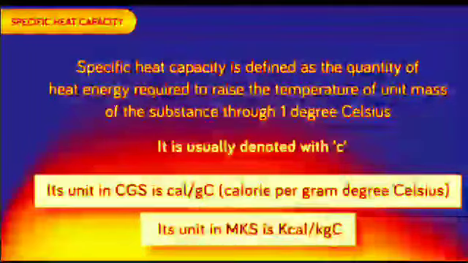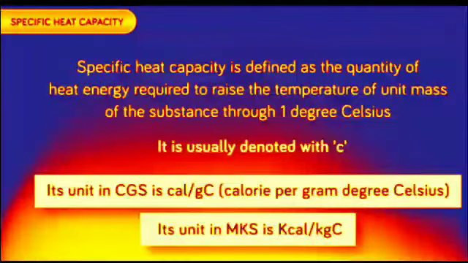Specific heat capacity. Specific heat capacity is defined as the quantity of heat energy required to raise the temperature of unit mass of the substance through 1 degree Celsius. It is usually denoted with C. Its unit in CGS is calorie per gram per degree Celsius.